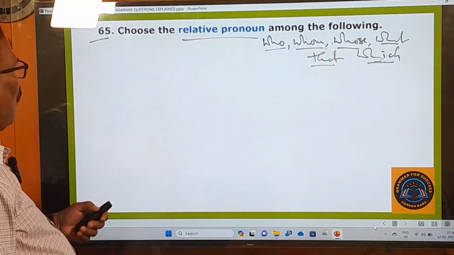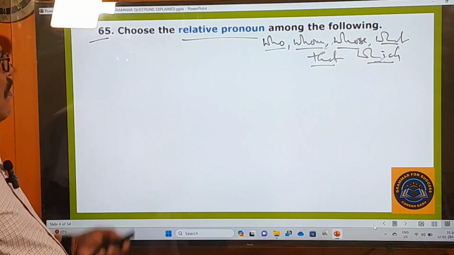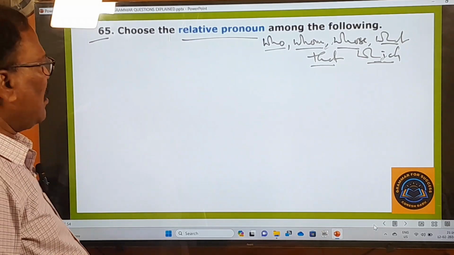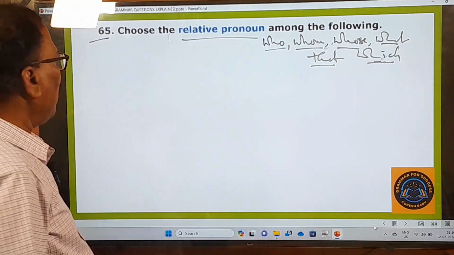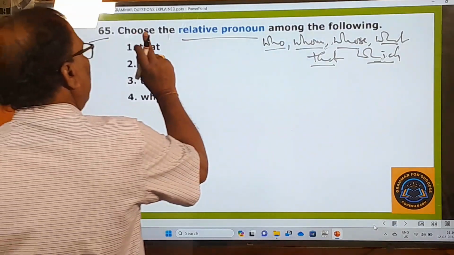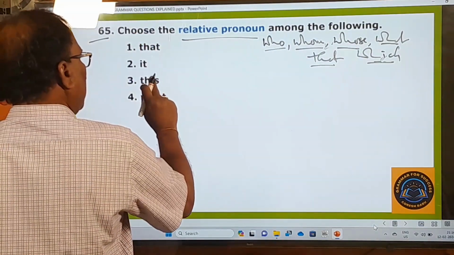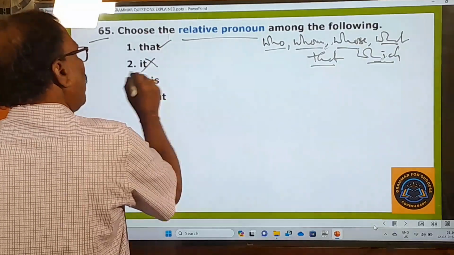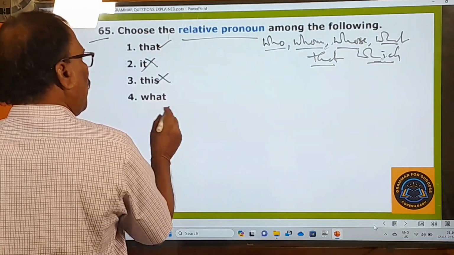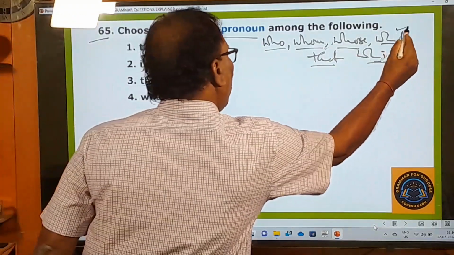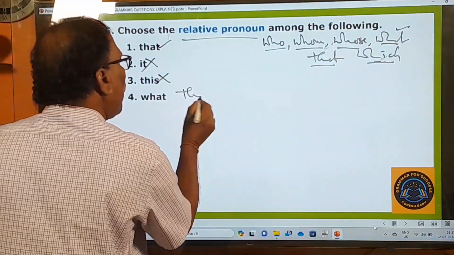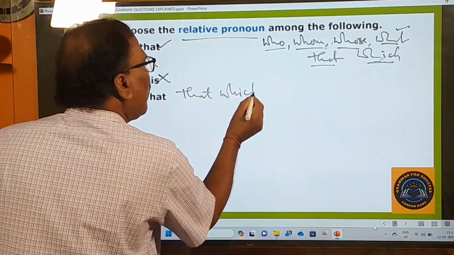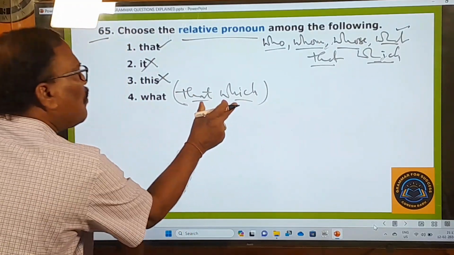Now let us check the given options for the relative pronoun. Here, that is there. It, this, what. So that is a relative pronoun, right? It is not a relative pronoun. This is not a relative pronoun. What is also a relative pronoun, but it is a mixture, that means what? That which. It is the combination of these two relative pronouns.